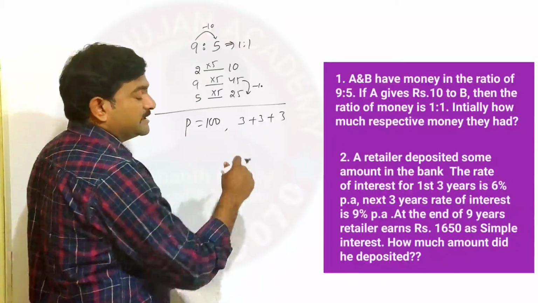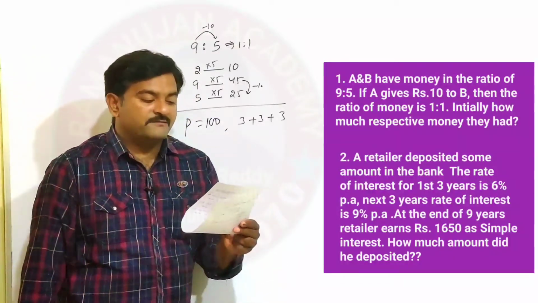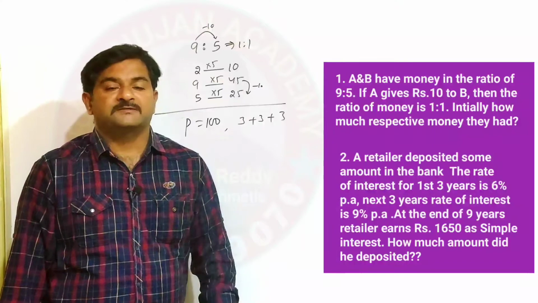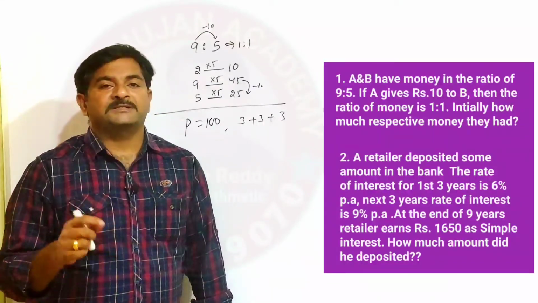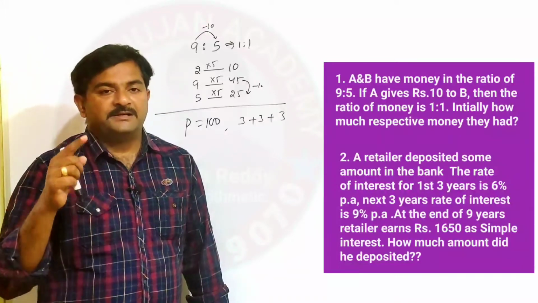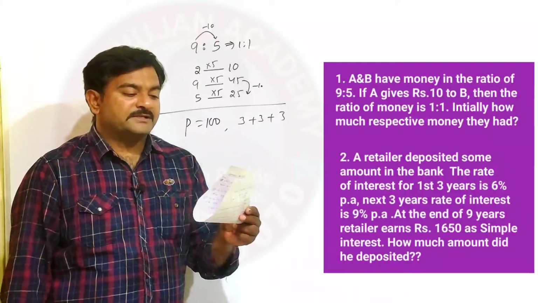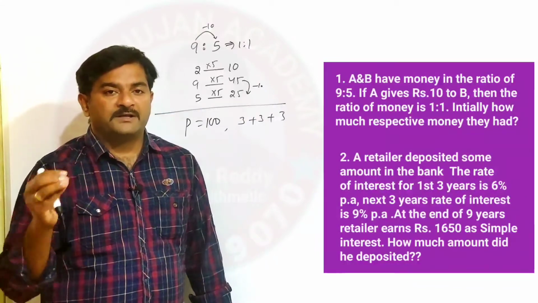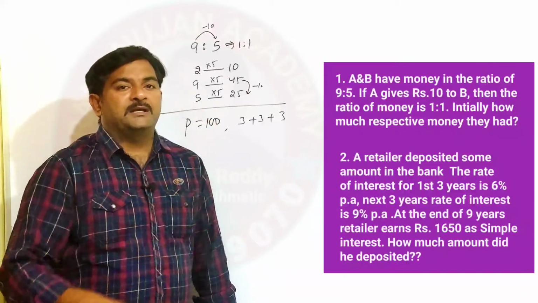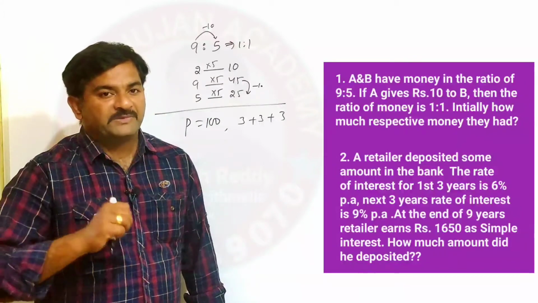For the first 3 years the rate of interest is 6%. What does it mean? For every 100 rupees, he has to pay 6 rupees as interest per year. Similarly, for the next 3 years the rate of interest is 9%. What does it mean? Out of every 100 rupees, he has to repay 9 rupees every year. I hope you understood.